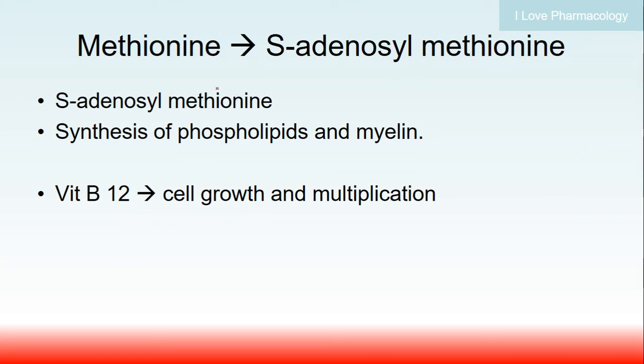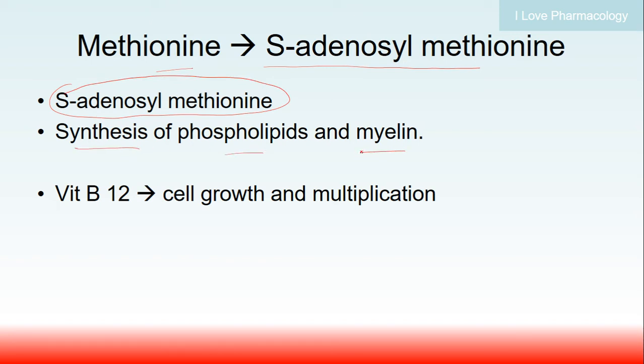These active forms of vitamin B12 are also involved in conversion of methionine to S-adenosyl methionine. So if there is a vitamin B12 deficiency, there will be interference with the conversion of methionine to S-adenosyl methionine, and S-adenosyl methionine is mainly required for synthesis of phospholipids and myelin.